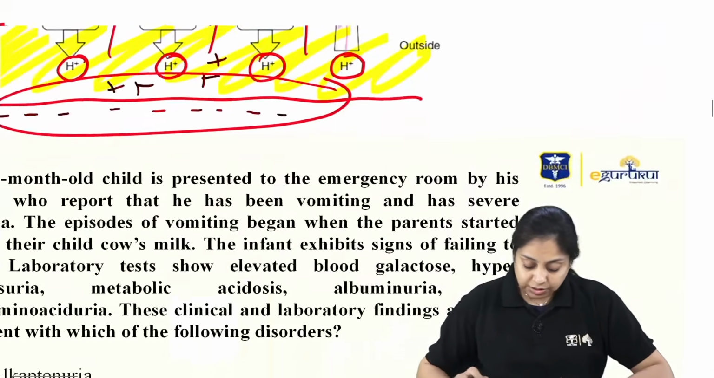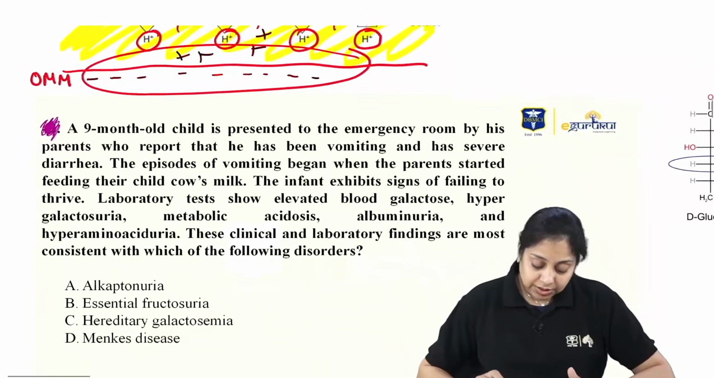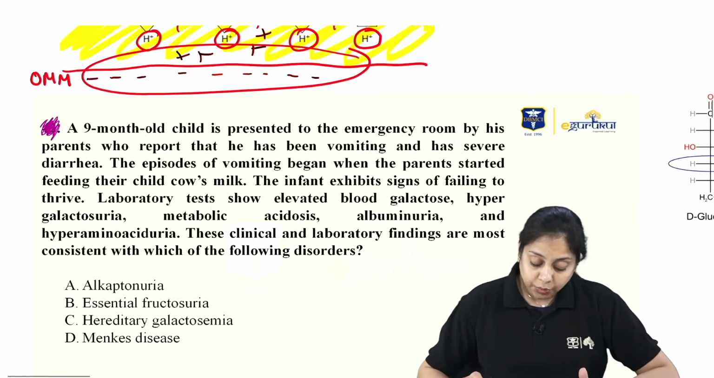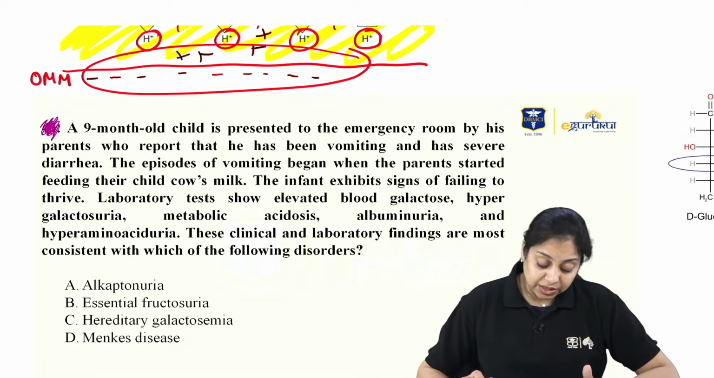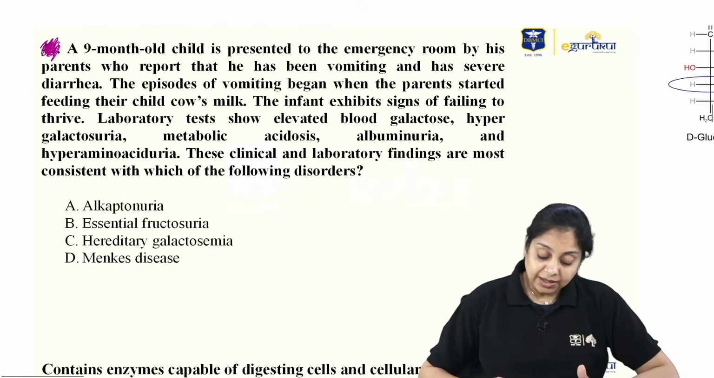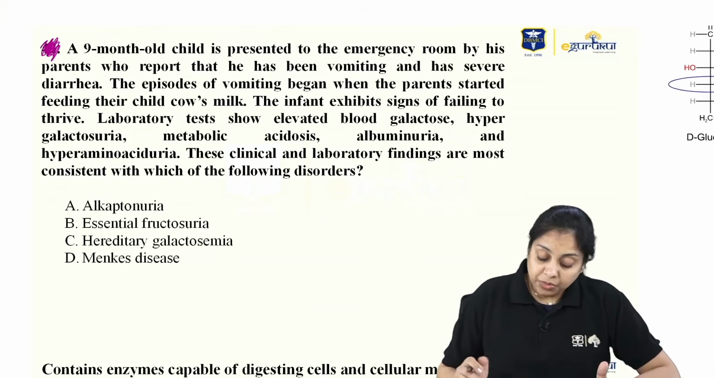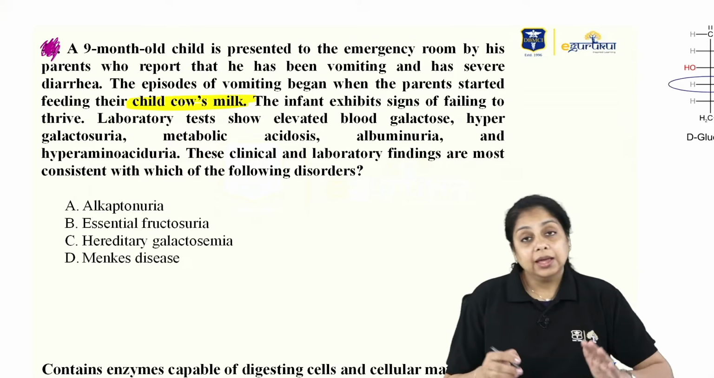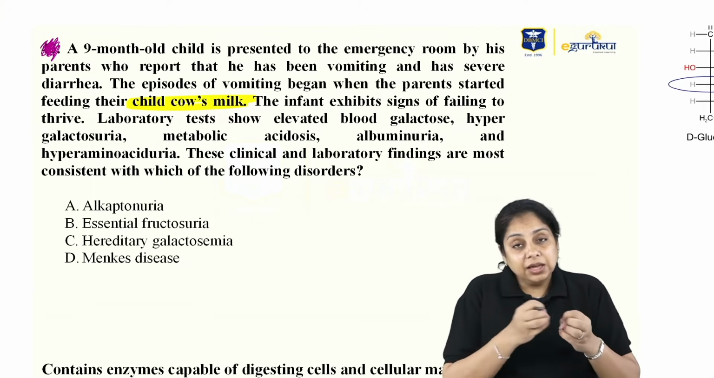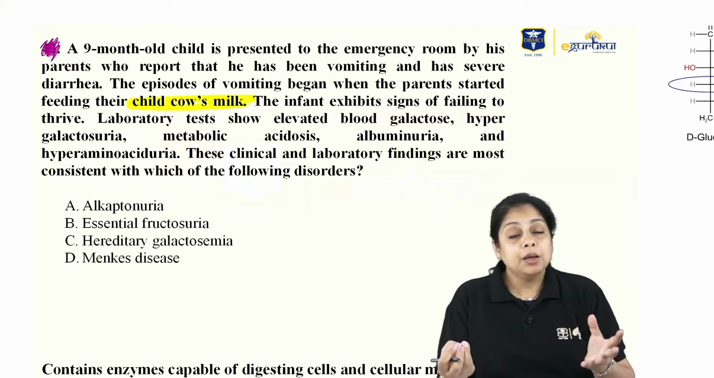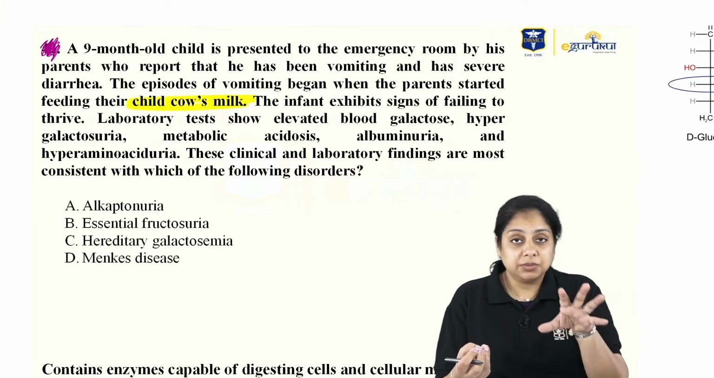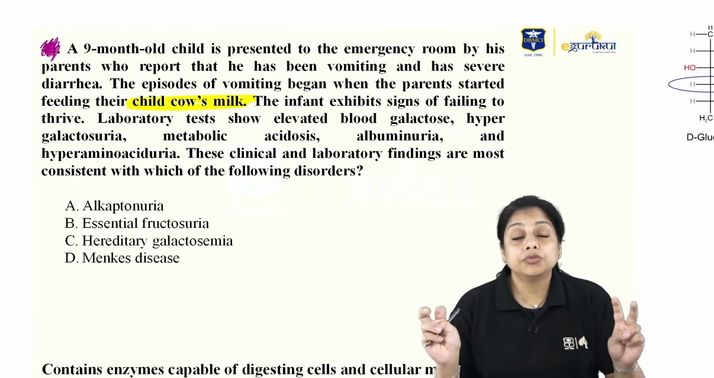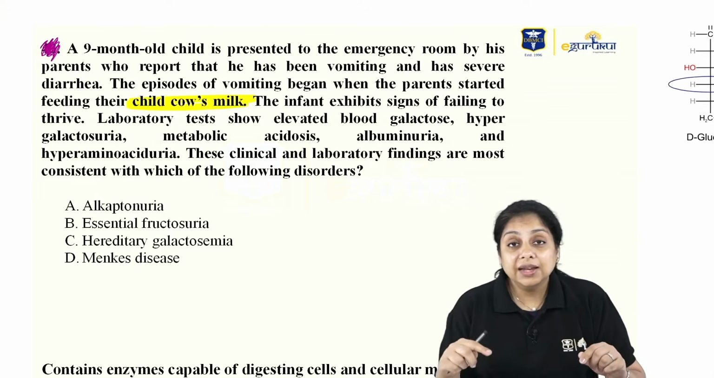Okay, let's move on to the next question. There is a 9-month-old child presented to the emergency room by his parents, who report that he has been vomiting and had severe diarrhea. The episodes of vomiting began when the parents started feeding their child cow's milk. Here weaning off was going on, right? The baby was taken off the mother's milk, but table food is given. If they give you table food, think about fructose metabolism. But they are telling you cow's milk.